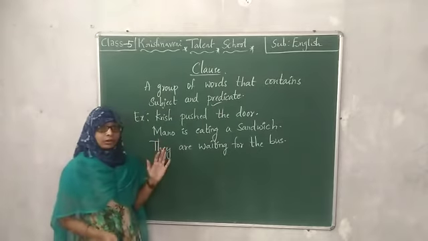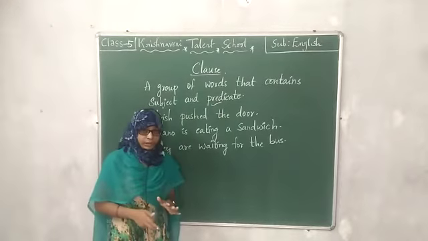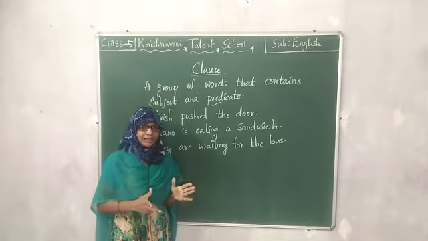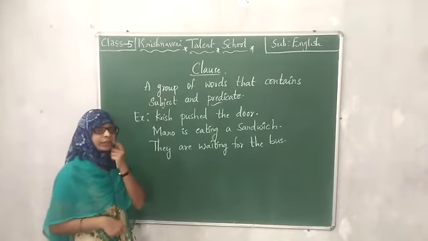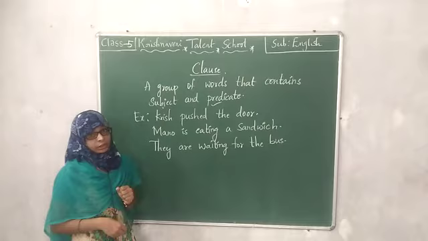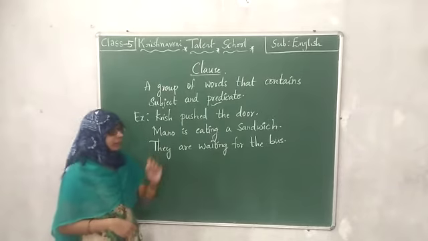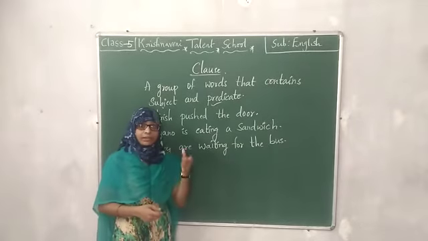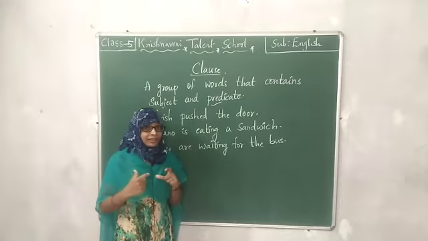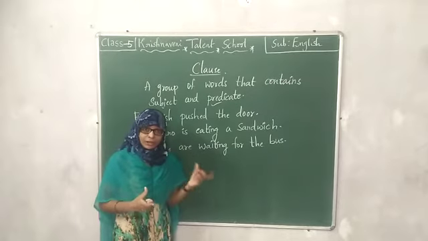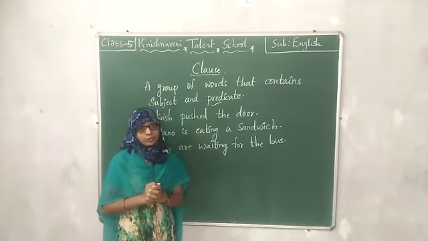So what is clause? Clause is a group of words that contains a subject as well as a predicate, and it gives us the complete information. When you read this group of words, you will get the full information, you will get clarity, and you will understand what the person is trying to say.